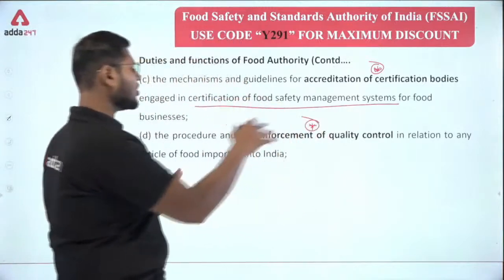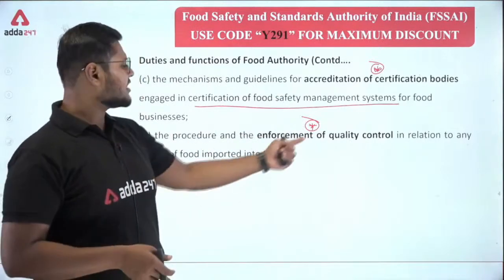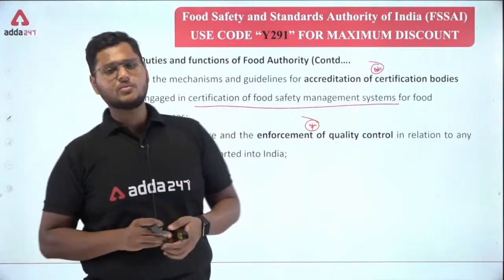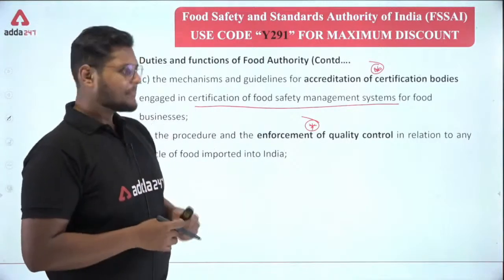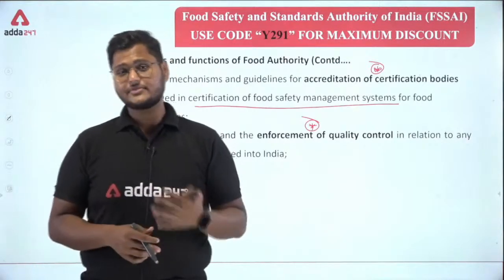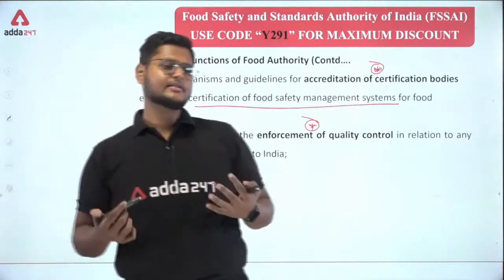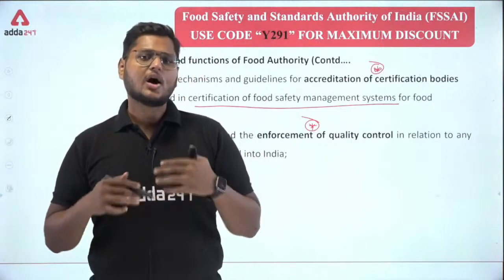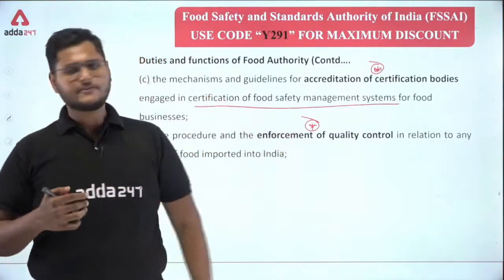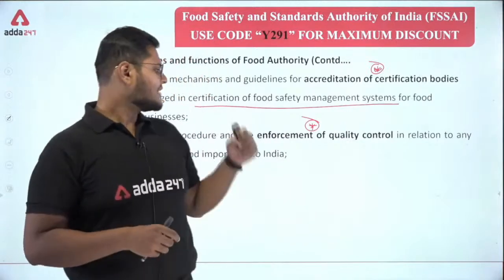Next, the procedure and the enforcement of quality control. Kindly pay attention to all the words that have been bolded here. Talking about quality control, what we need to see is how the laws related to quality control or food safety are enforced. That is also important. Let's imagine that there is a committee, a group of people who sit down and talk about the different laws, rules and regulations that are going to be introduced, or that are going to be enforced.